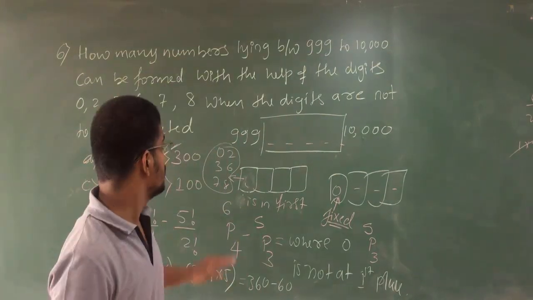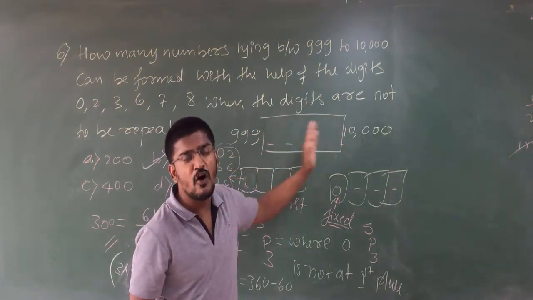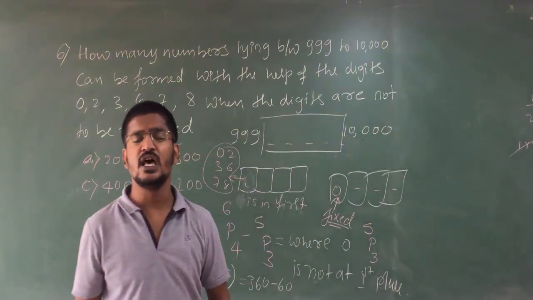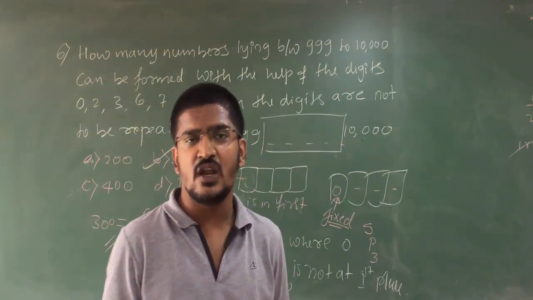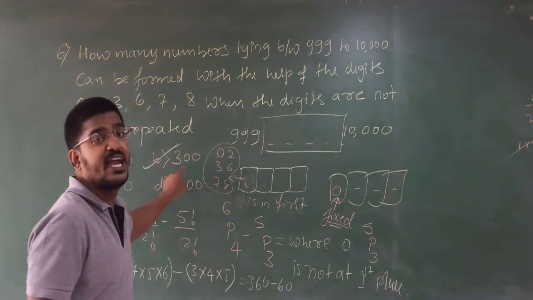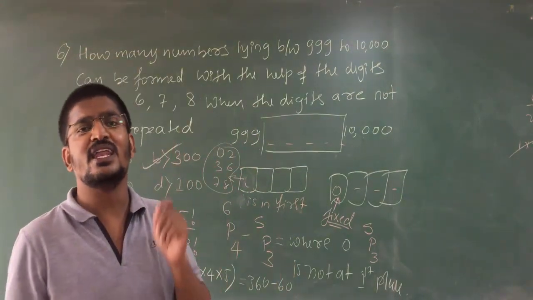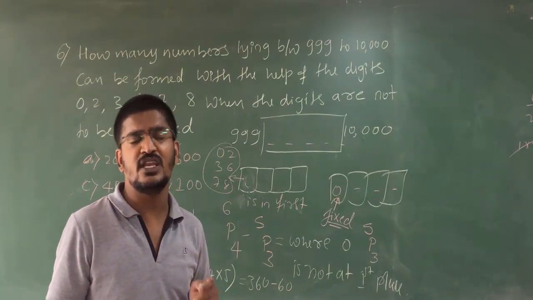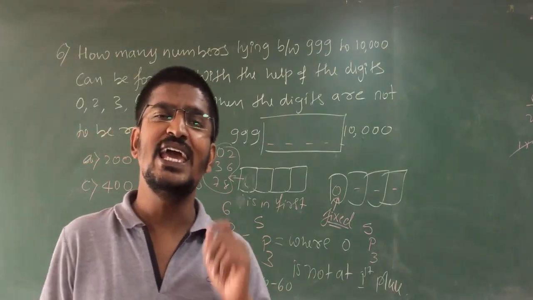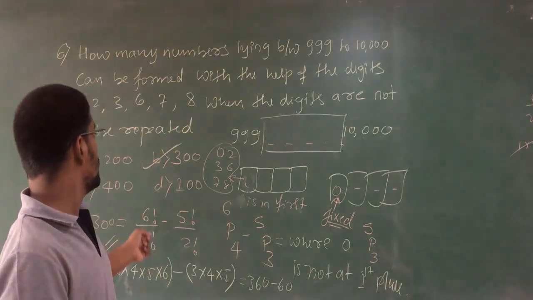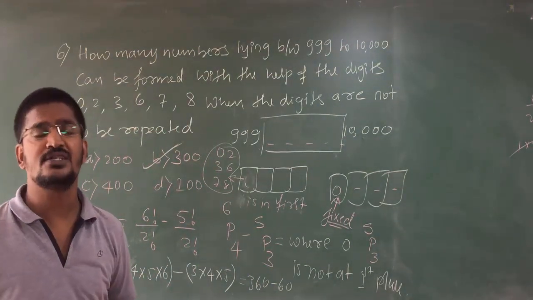That means 4-digit numbers you are going to form in between 999 and 10,000, the number of such numbers is going to be 300. In that 300 numbers, no digit will be repeated. So that kind, you are going to have 300 numbers. Clear?